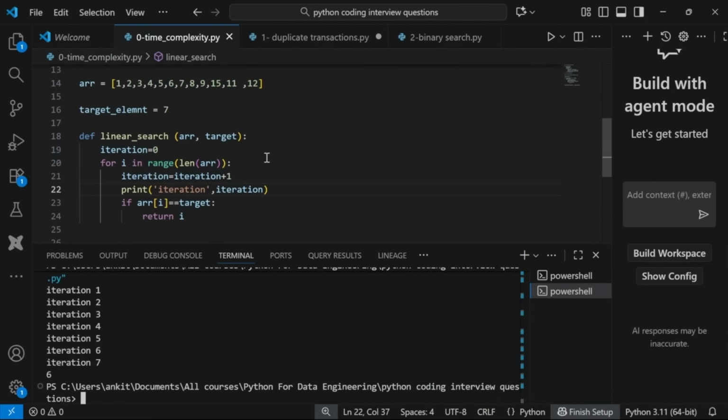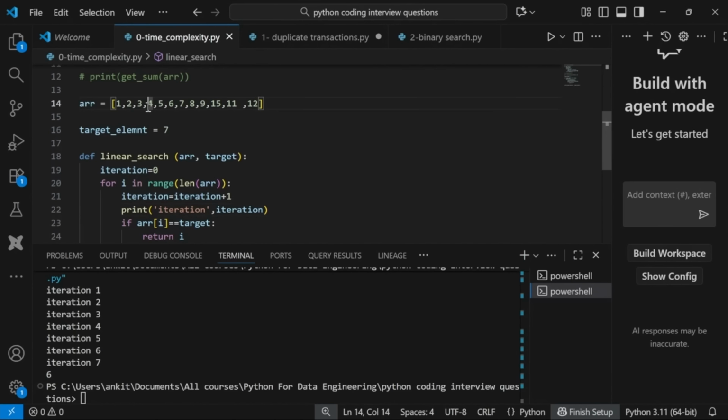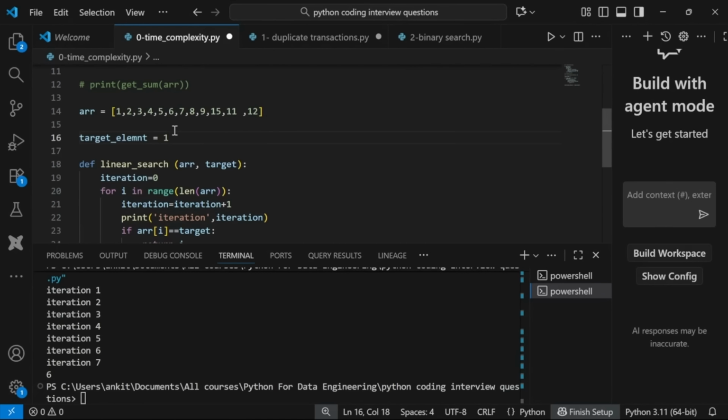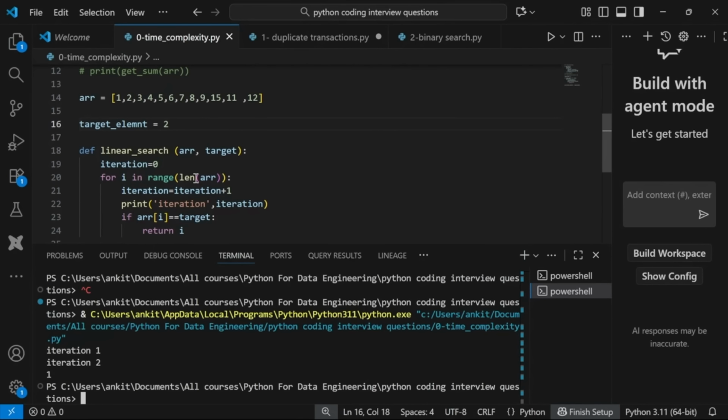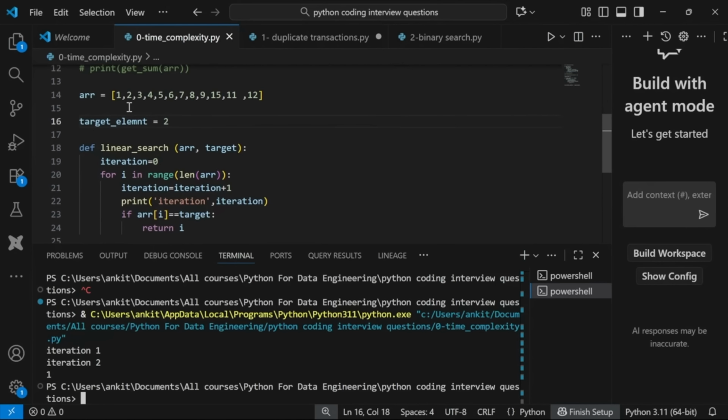So now if you see, the number of operations is dependent on where my element is. If I just, let's say, search for 2, right? So it will run only 2 times. Iteration 1, iteration 2. So there are only 2 operations, right? Now how will I tell what the time complexity is, right? Time complexity depends on which element you are searching. If you are searching for 2 here in this list, then it is at the second element, only 2 operations, right? If I search, let's say, 11, then it will run maybe 8 or 9 times, right?